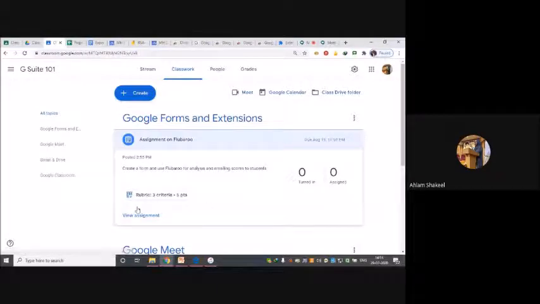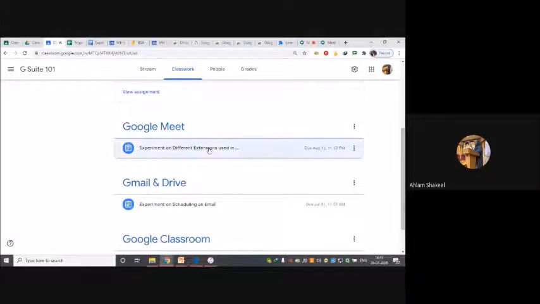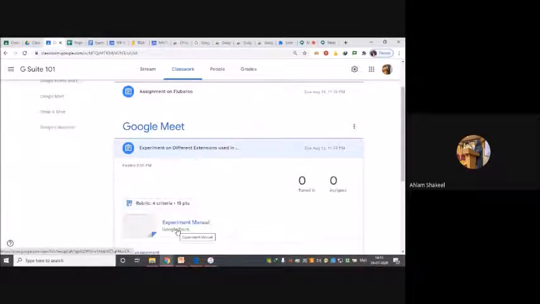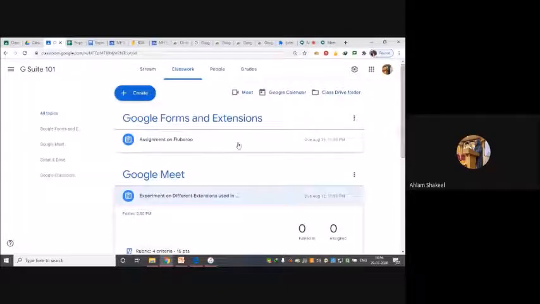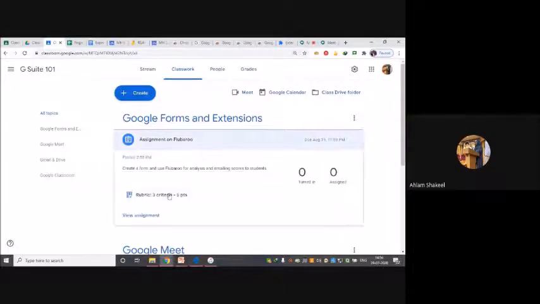If I'm not putting the files over here, I have not put any file, but before that, for the experiments, I had put a file. I had put a document here. So if I put the document over here, the student can upload in the document. But here I have not. I have given the student the liberty to upload their file in whatever format they want. But I would suggest that you should provide them with a file.